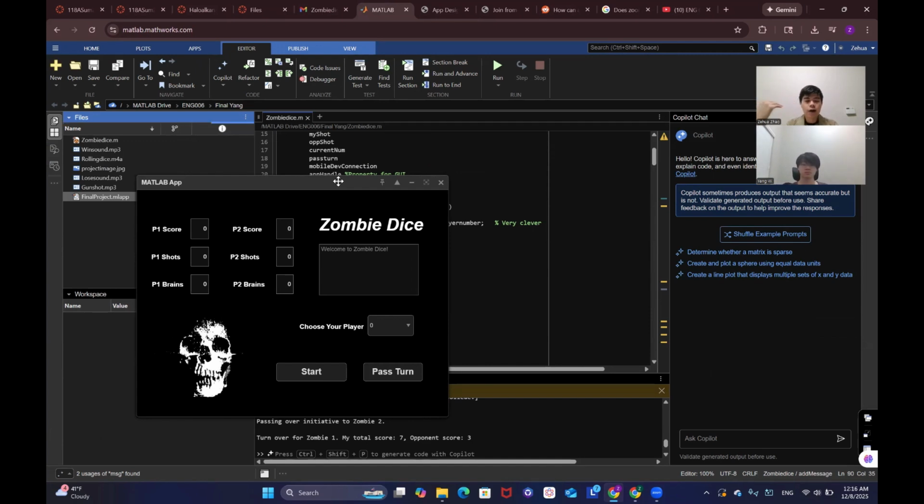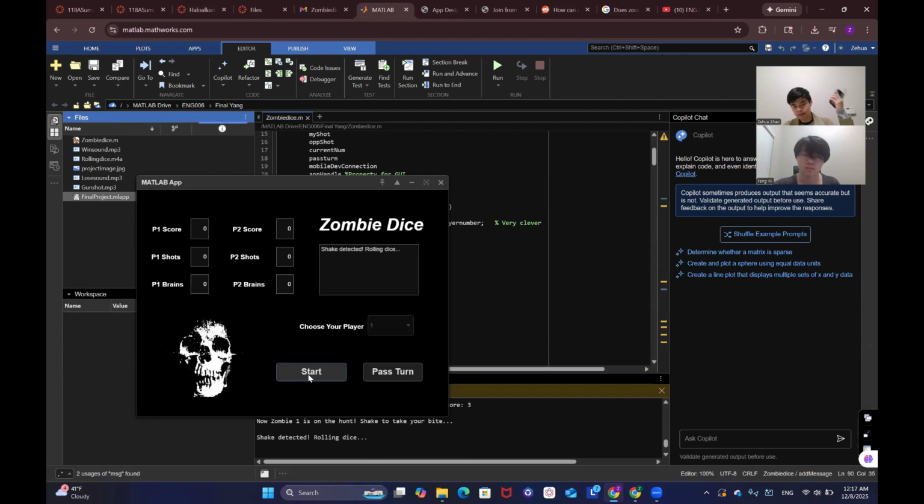Nothing good, nothing bad. Now, you can roll an infinite number of times during your turn, which is 20 seconds, or you can use the pass turn button to pass it to your opponent prematurely. You can only start your turn by clicking start, and that will only work when it's your appropriate turn. If you try to click it outside your turn, it shows an error message about that. Your data will be updated automatically at the end of each turn on both score fields. Here, I'm going to be player one and Yang is going to be player two. Once I choose player one, the selection dropdown goes dim and I get a connection on my phone. Since I'm player one and we start with me, I will start my turn.